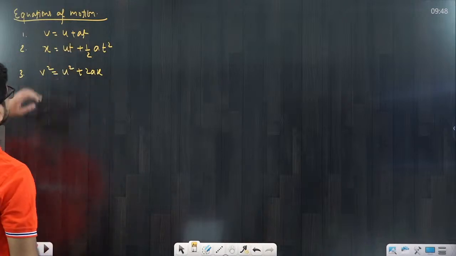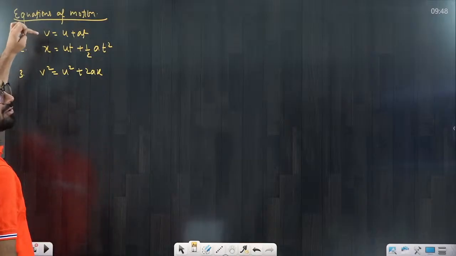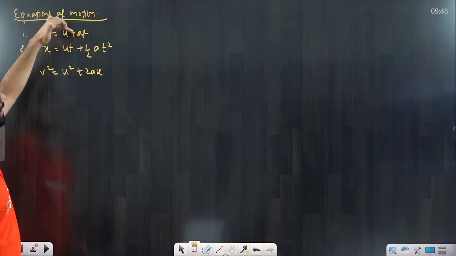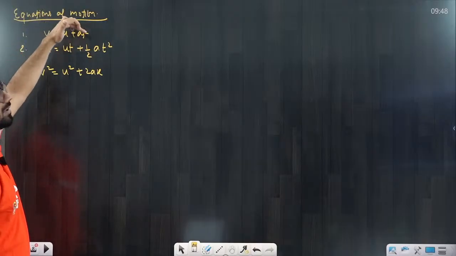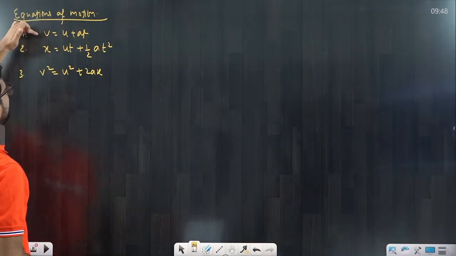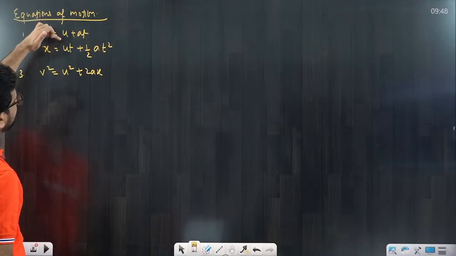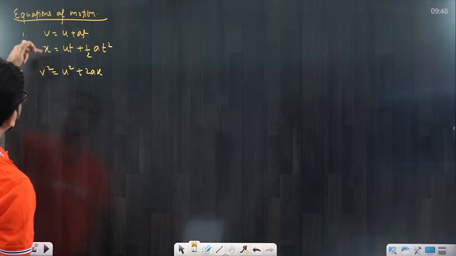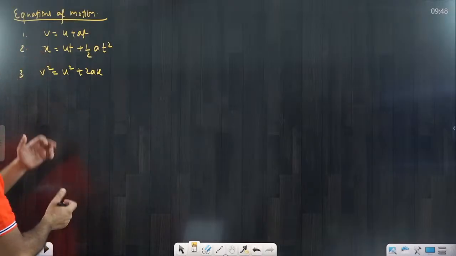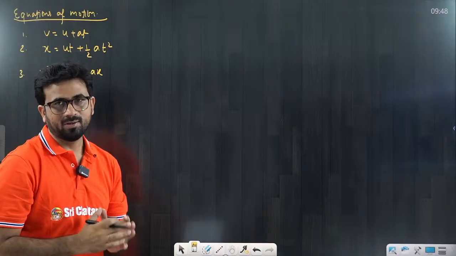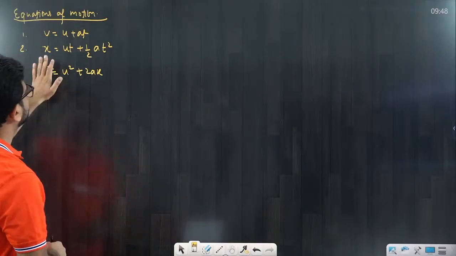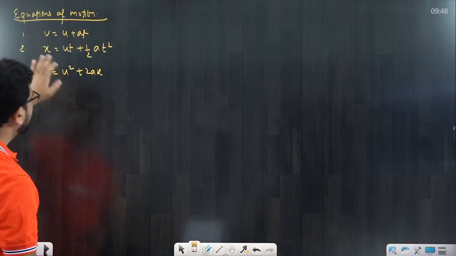I am just telling you each term. What is v? Final velocity. u is the initial velocity. What is a? Acceleration. t is what? Time interval. I am repeating again: v is the final velocity, u is the initial velocity, a is the acceleration, and t is the time interval. What is x? x is the displacement. Many students have a doubt here: is this distance or displacement? It is very clear, it should be displacement. This is not actually distance.